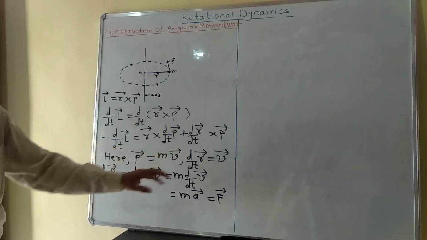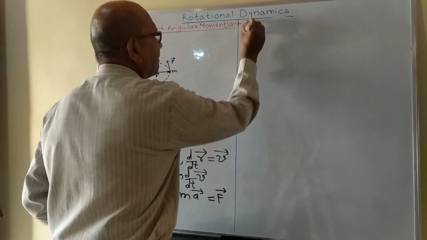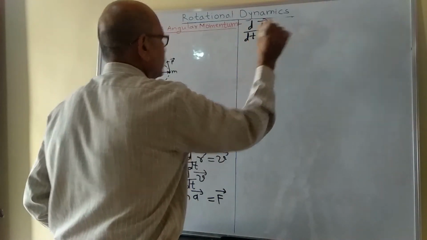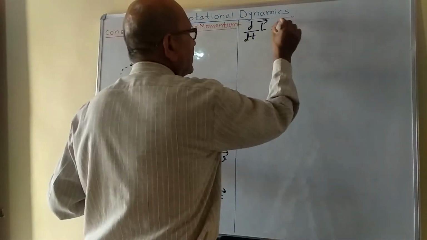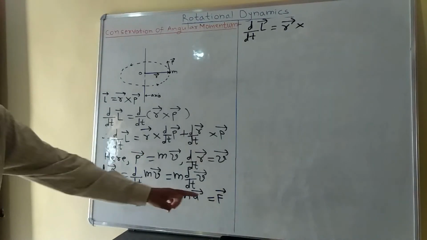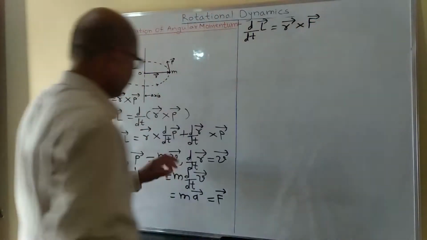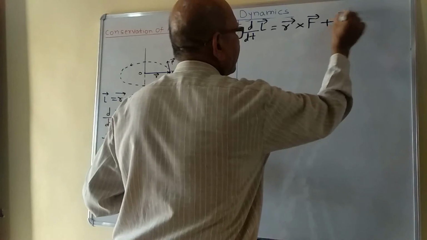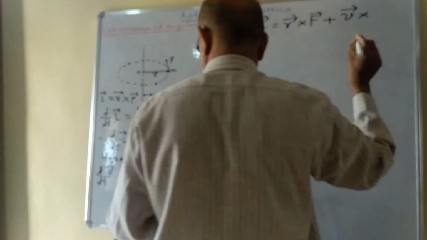Substituting these values in this expression, we get d by dt of L bar is equal to r bar cross F bar plus v bar cross m v bar.